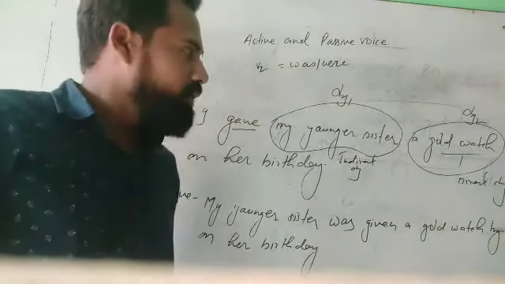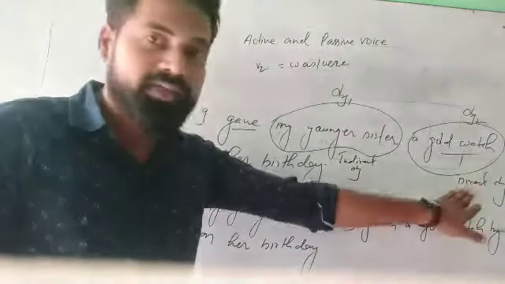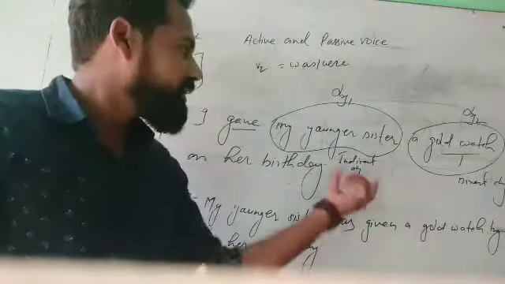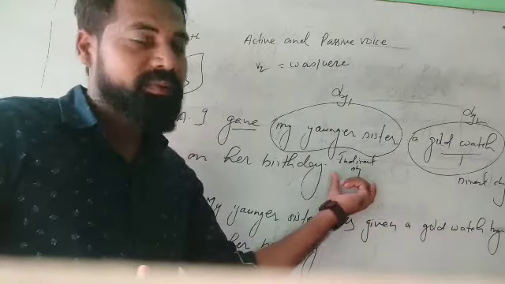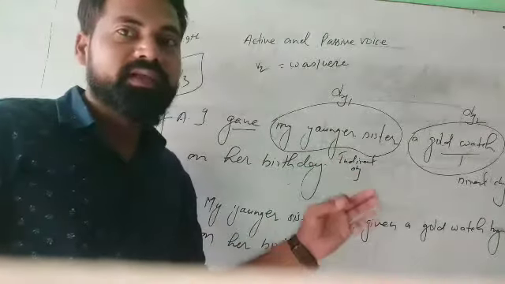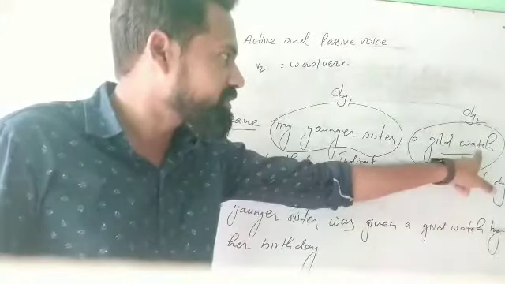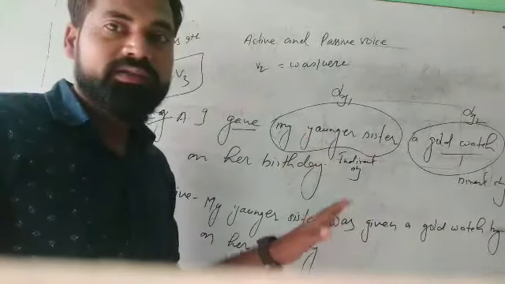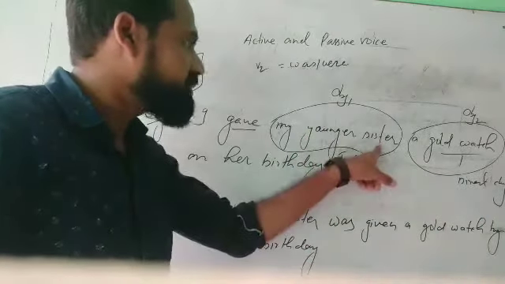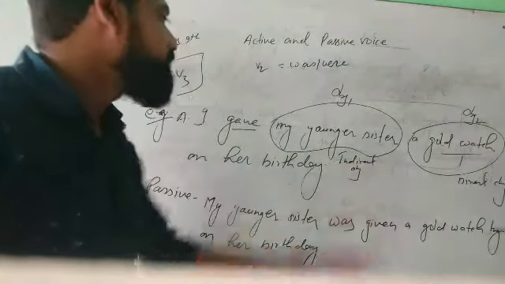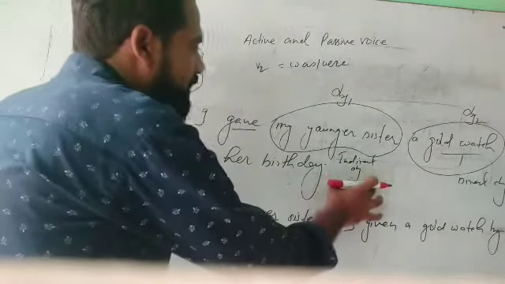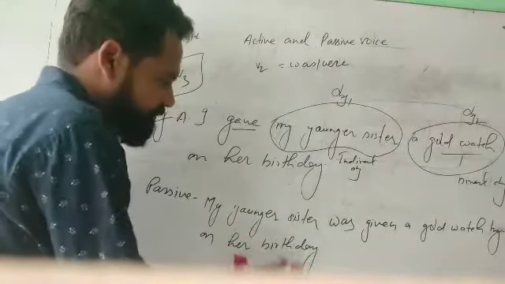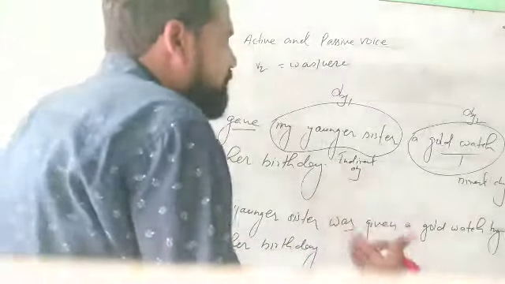All non-living things are considered to be direct objects, and all living things are considered to be indirect objects. Let me repeat. All non-living things are considered to be direct objects because this is a non-living thing, and all living things are considered to be indirect objects because your sister is a living thing. So while changing from indirect object, I made it, and I am going to convert this sentence using the second object. Let us see.